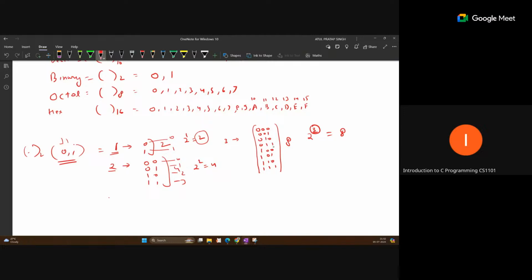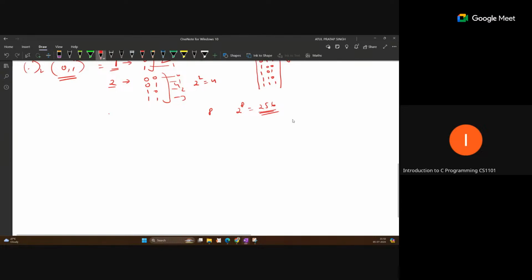So this type of question asks, if you have 8 bits, how many unique characters can you represent? You can directly calculate 2 to the power 8. Okay, so that is 256. That means you can represent 256 characters. And the reverse question is also asked.